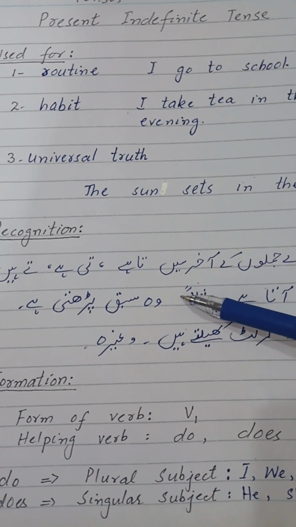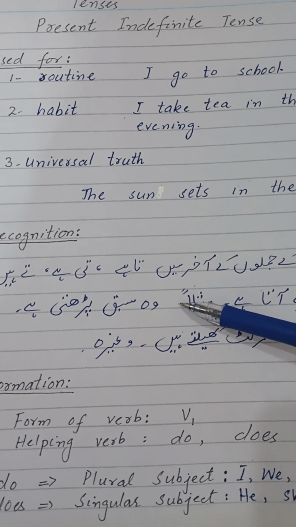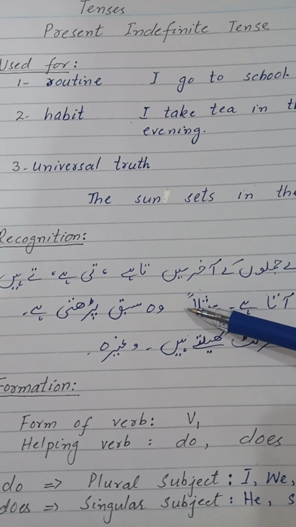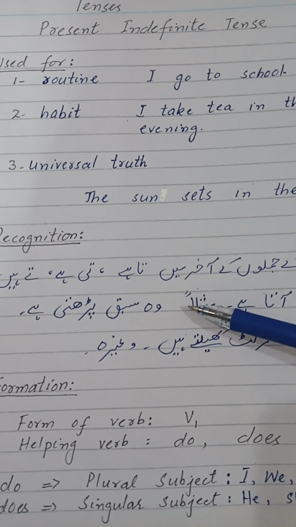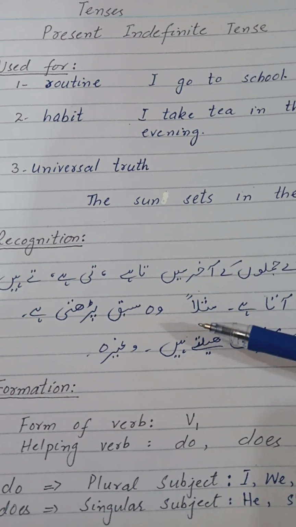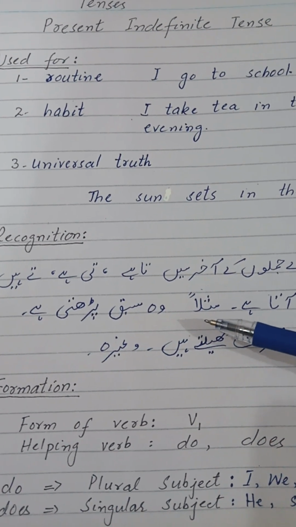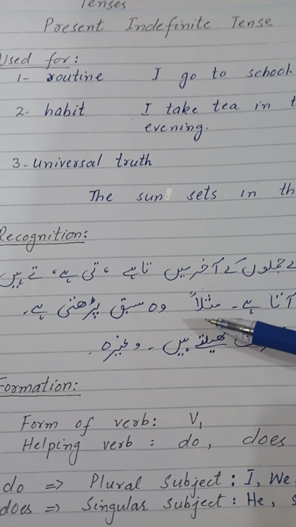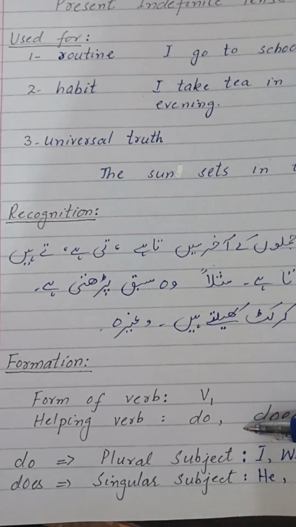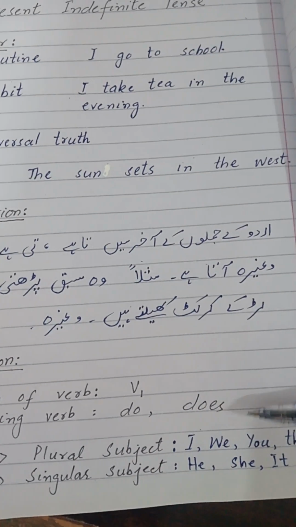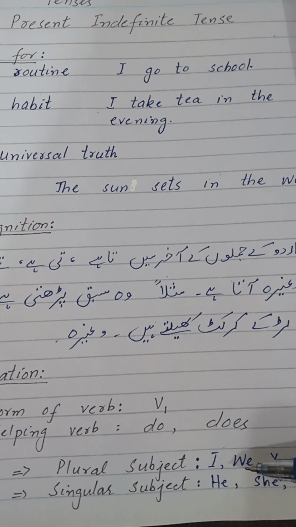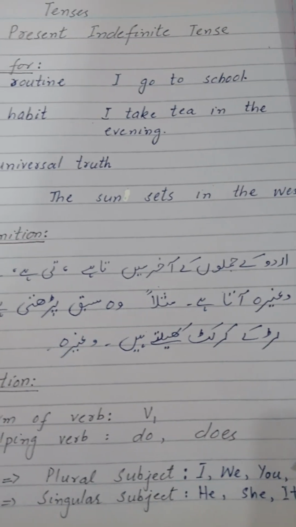For example, if we say वो सबक पढ़ती है, she reads her lesson. But if we say मैं सबक पढ़ती हूँ, I will say I read my lesson. If you talk about plural subject, for example, वो सबक पढ़ते हैं, then you will say they read their lesson. You will not add s or es with the plural subject. She is the singular subject, so we use she reads her lesson. Same is the case with do or does. Do is used for plural subjects, that are I, we, you and they, and does is used with singular subject, that is he, she and it.